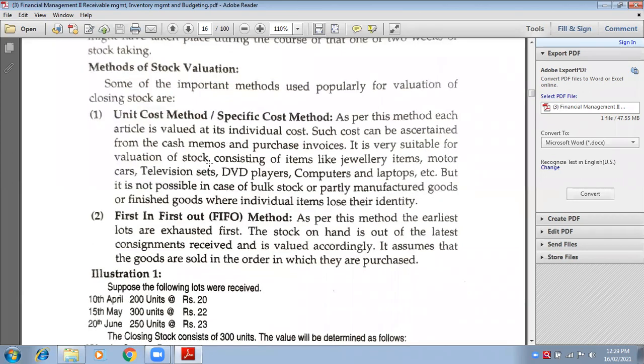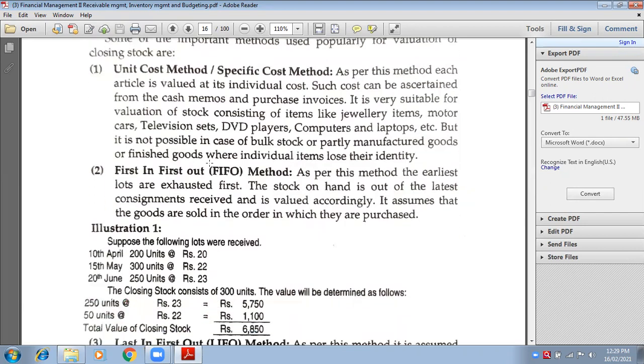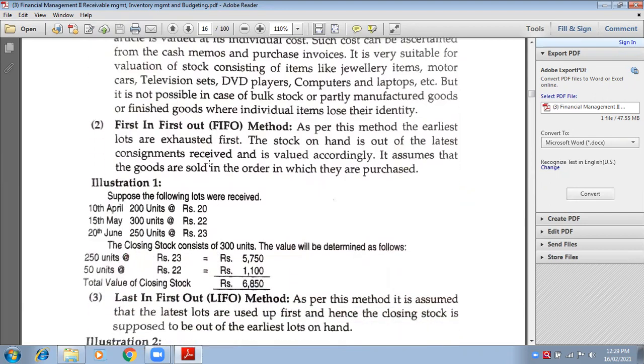What is FIFO? First in, first out. FI, first in. FO, first out. Means whatever products are made first have to be sold first. Are you getting my point?